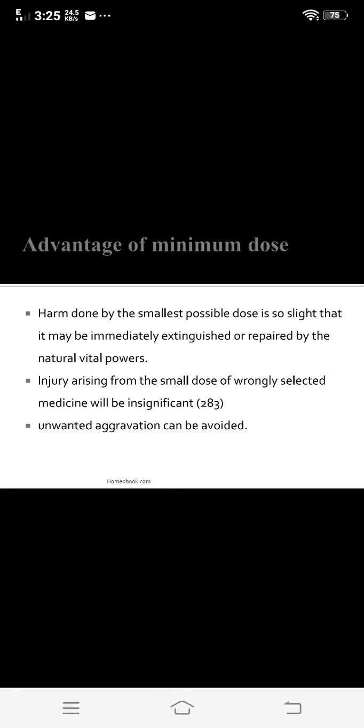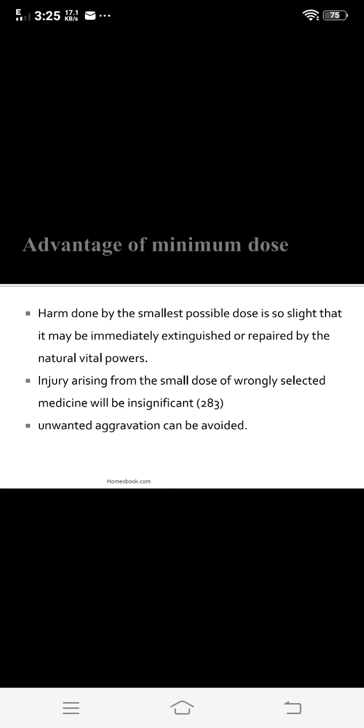Then the next one, that is the advantages of using a minimum dose. What are the advantages? In this, the harm done by the smallest possible dose is so slight that it may be immediately extinguished or repaired by the natural vital powers. Injury arising from a small dose of wrongly selected medicine will be insignificant, and unwanted aggravation can be avoided. So you have to remember the disadvantages of using the large dose and the advantages of using the minimum dose.